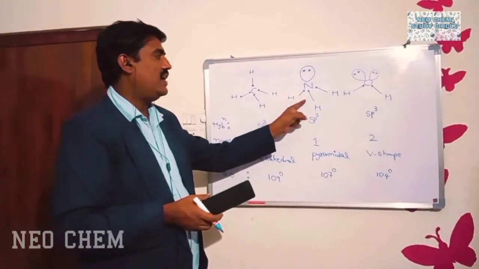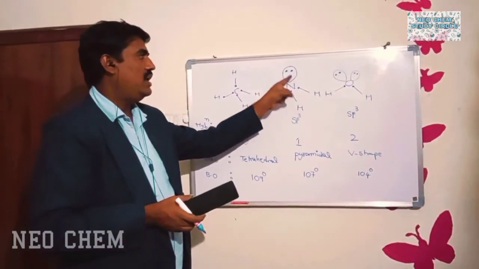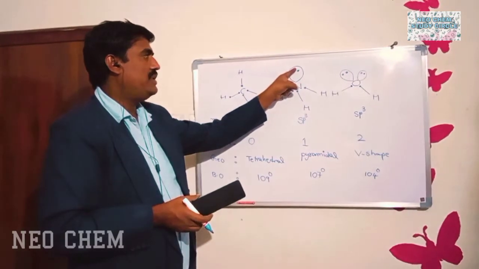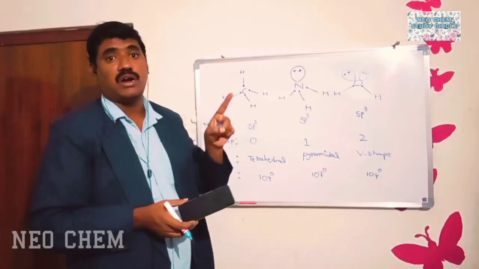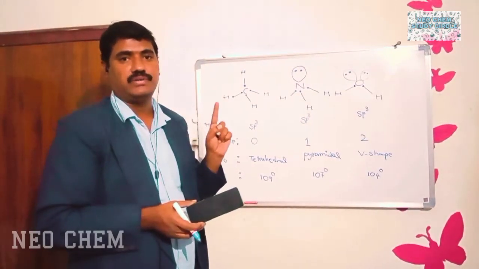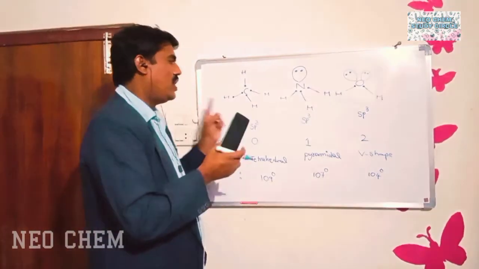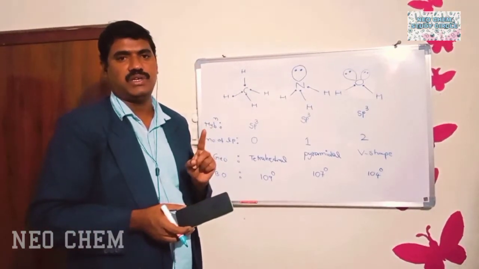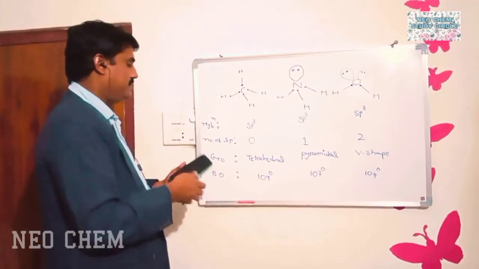Next, one more important point: while you are identifying the hybridization, each lone pair of electrons should be considered as a sigma bond. It is a very, very important point. Like that, you have to identify the hybridization.